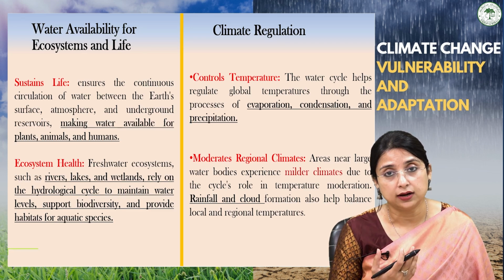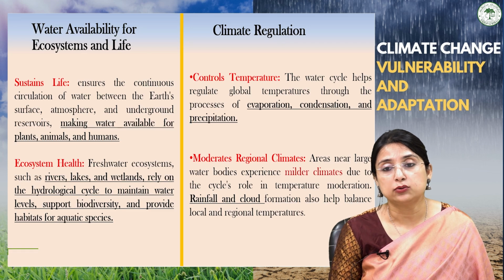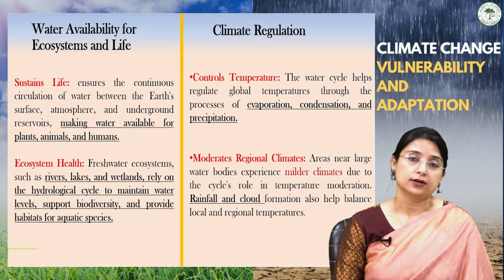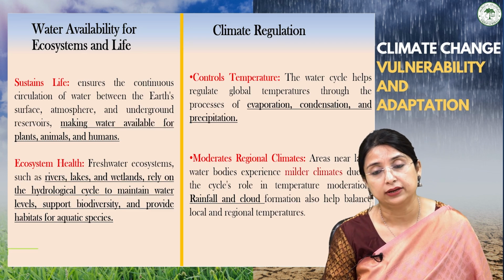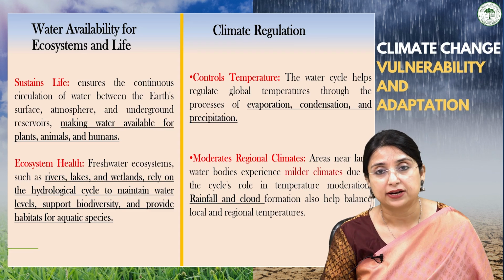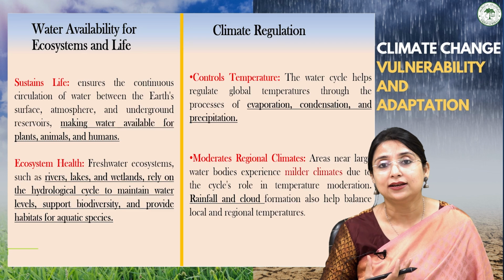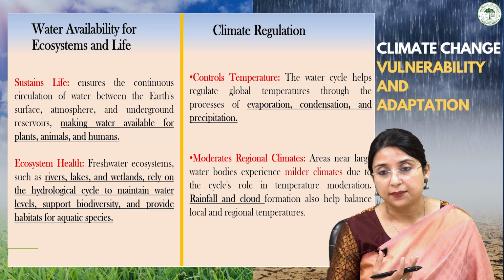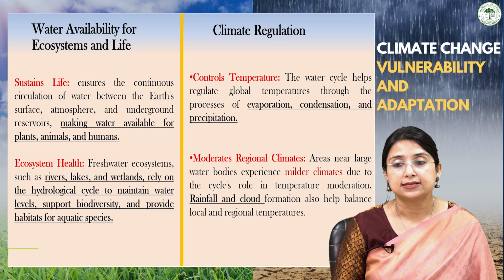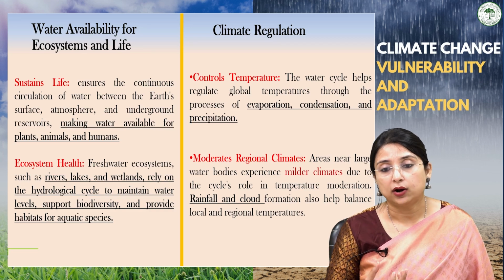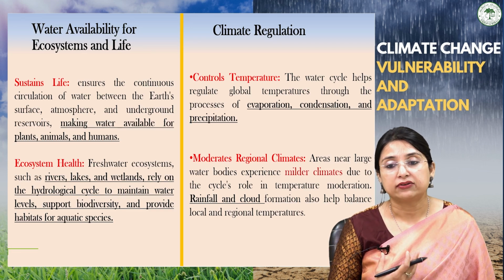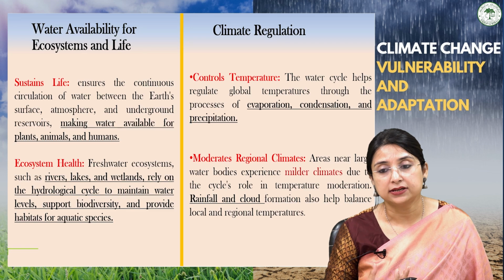Thus, the water also maintains the ecosystem health. Not only this, we have already discussed that water plays a very important role in climate regulation. It controls temperature because it acts as a greenhouse gas. It traps heat. Various processes like evaporation, condensation and precipitation are related to water. It also moderates the regional climates.